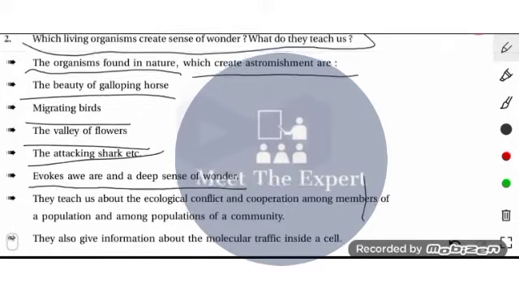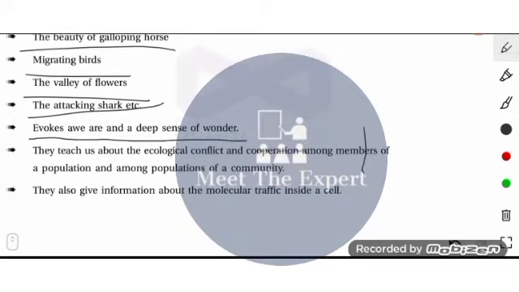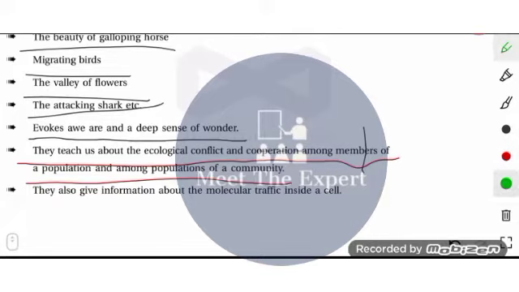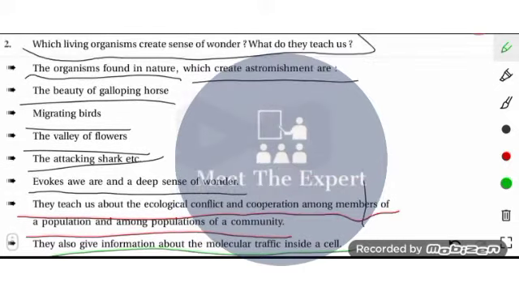Now what they teach us is, sorry for the inconvenience caused in between. They teach us about the ecological conflict and cooperation among members of a population and among populations of a community. They also give information about molecular traffic inside a cell. Okay, so now we'll move to the next question.